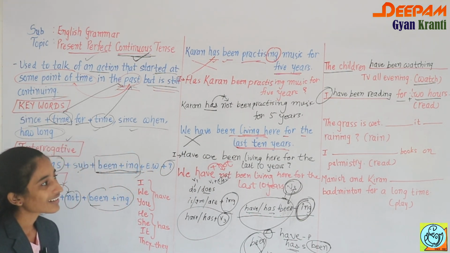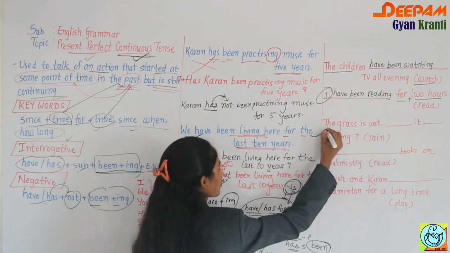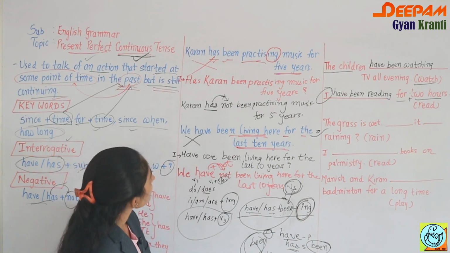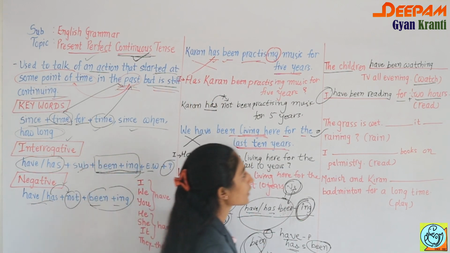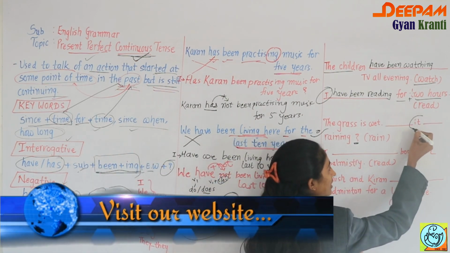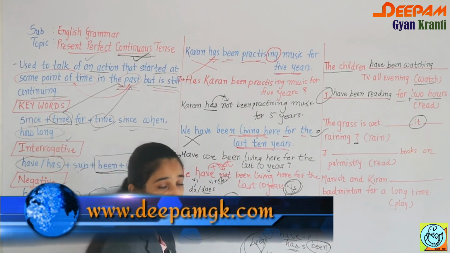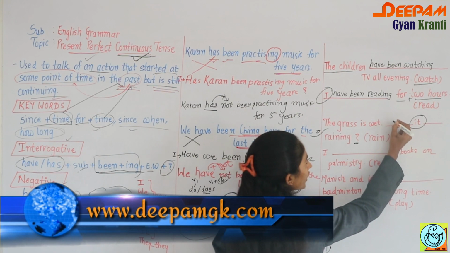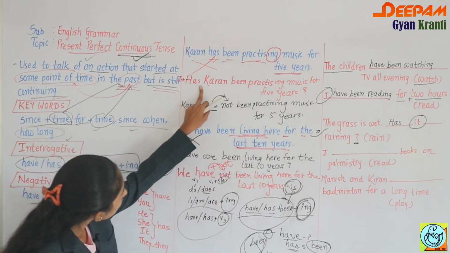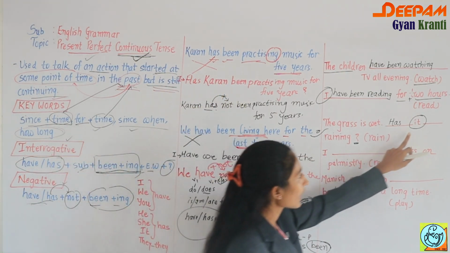Right, next one. The grass is wet. Blank it blank raining. These types of questions will be there in the exam, so no need to worry. Here we have an interrogative sentence because we have a question mark. First you have to check it. With it, what comes, have or has? Definitely the answer is has. Now in the question, first you use has, then directly after has we have the subject, here the pronoun it.